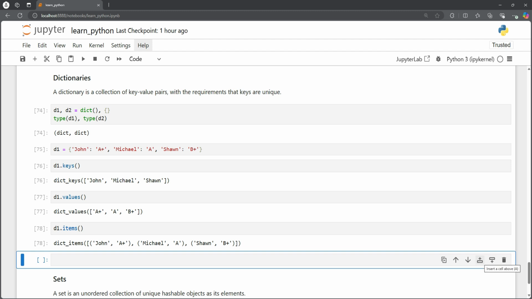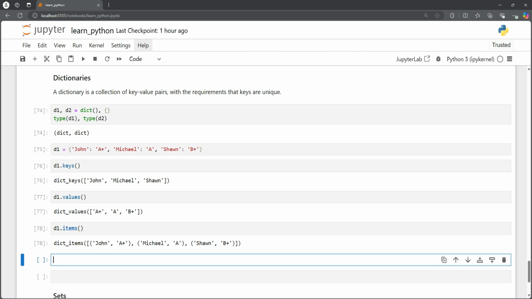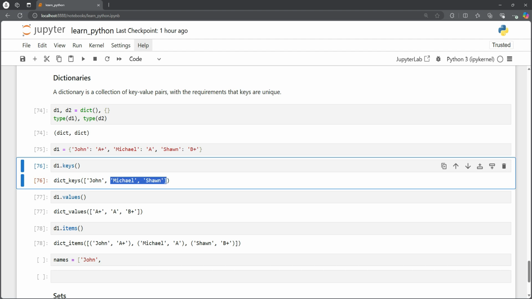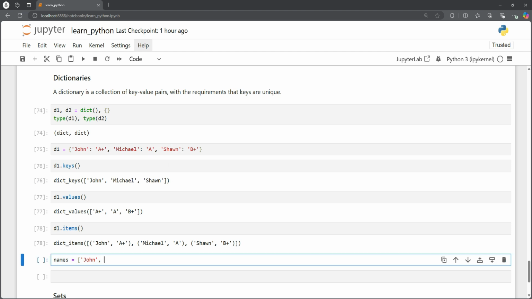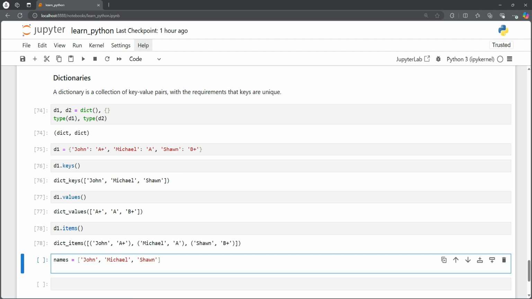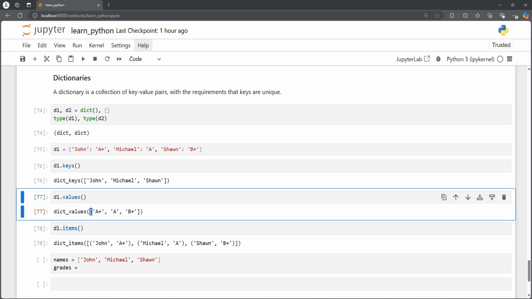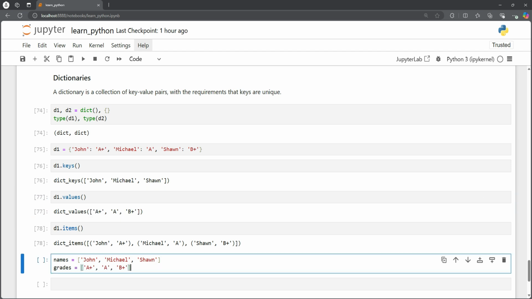Now we can also create dictionaries using keys and values. Say we have names, keeping the same John, Michael, and Sean, and let me copy the rest from here, and their grades. So we have two lists, two containers, one containing names and one containing grades.